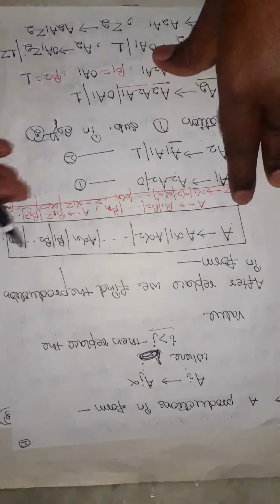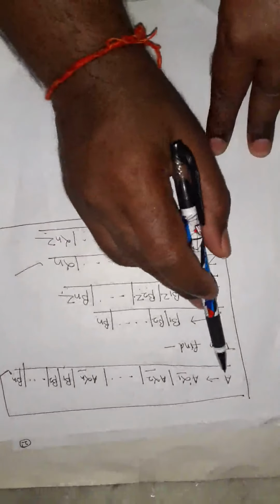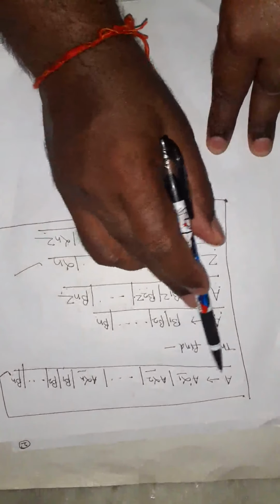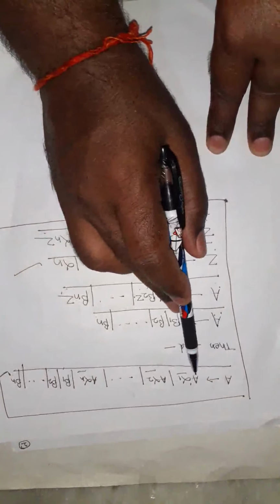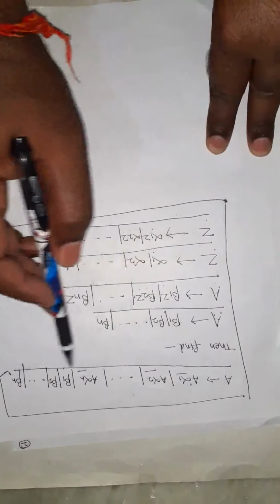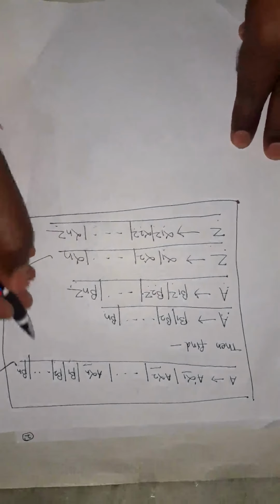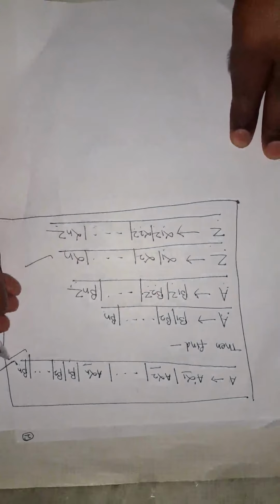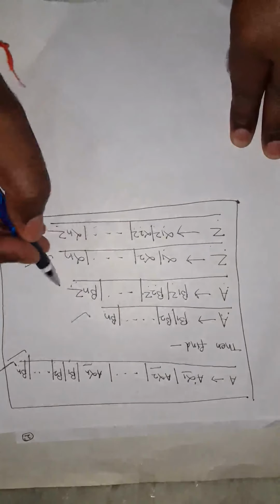After substitution, the production is converted into this type. Here A means the left side is a variable and the first value on the right side is a variable, and so on. After substituting, the grammar is converted into this form.